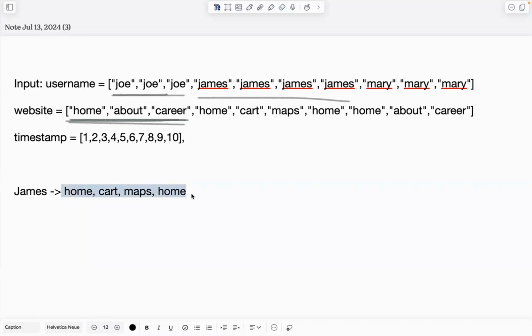And then when we get these 4, we need to do the second step: combination and permutation. Here we can use 3 pointers. Now we got a pattern: home, cart, maps. And then we just move the maps pointer to the next one. So you can see we got the second pattern, right? So it's just permutation. And then we move the cart pointer to the next one.